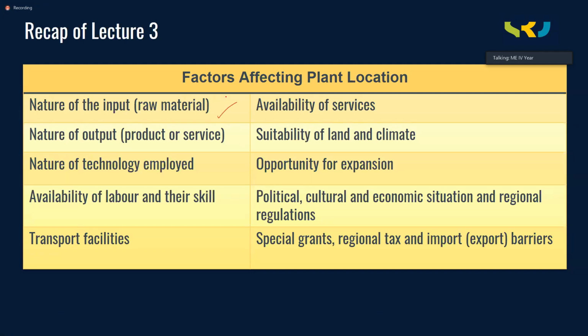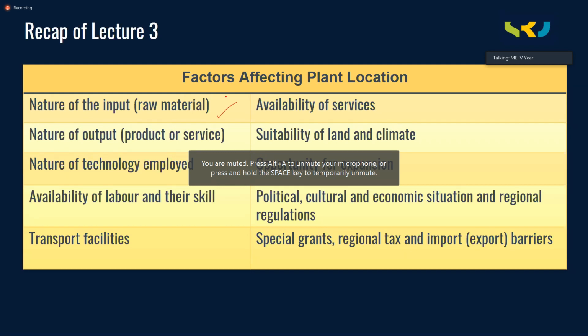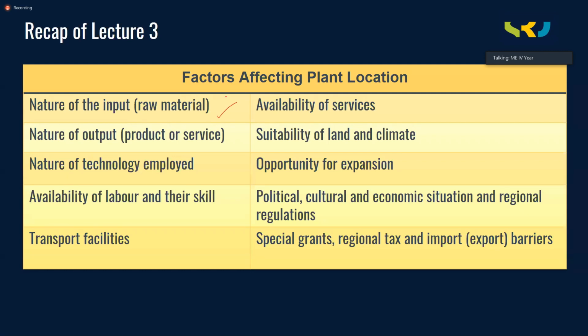So wherever the lime is available, the cement industry will be located near that place. Otherwise, transportation of the raw material will cost you very high. Like that, it can be the sugar industry, oil refinery, or steel industry. Wherever the raw material is available, near that location, the plant will be identified.